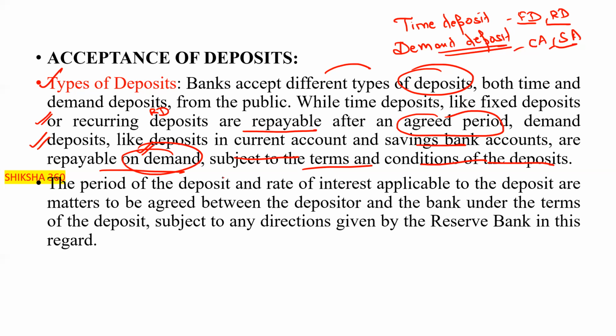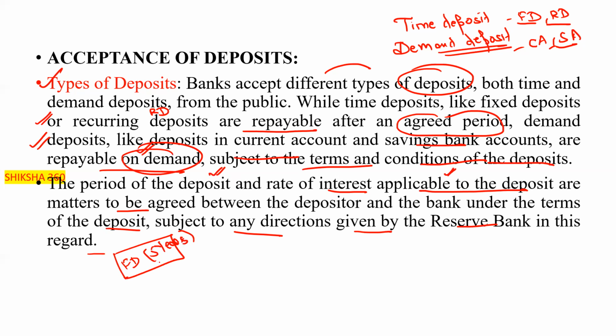So this is the period of the deposit. Clear? Further, the period of the deposit and the rate of interest applicable to the deposit are matters to be agreed between the depositor and the bank under the terms of the deposit, subject to any directions given by the Reserve Bank of India in this regard. Like you can say that we have a fixed deposit of 5 years.